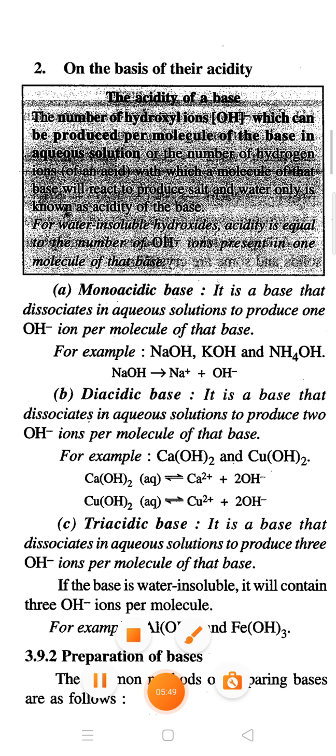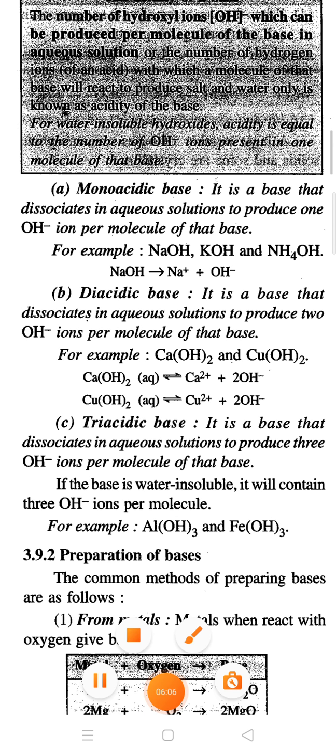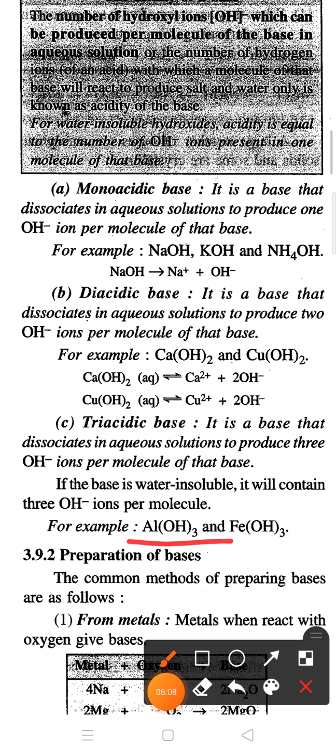The third one is a triacidic base, which produces three OH negative ions per molecule of base. For example, Al(OH)3 or Fe(OH)3.